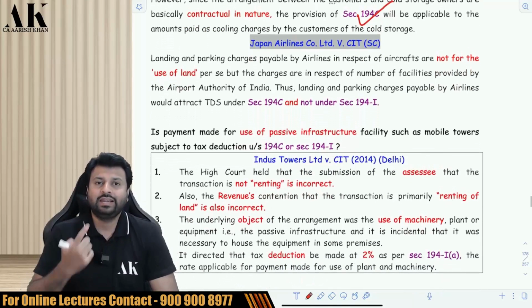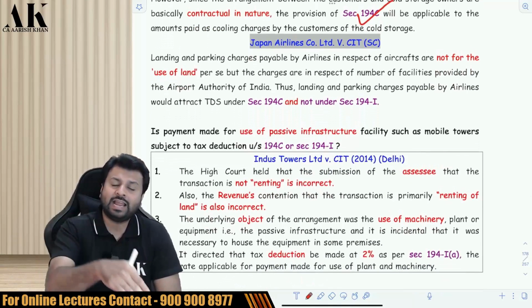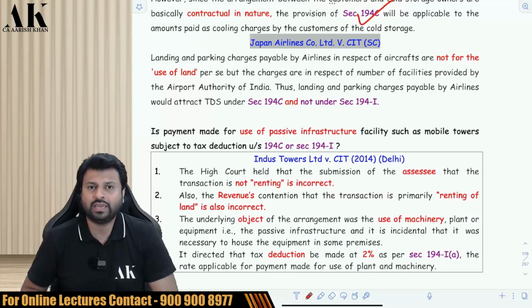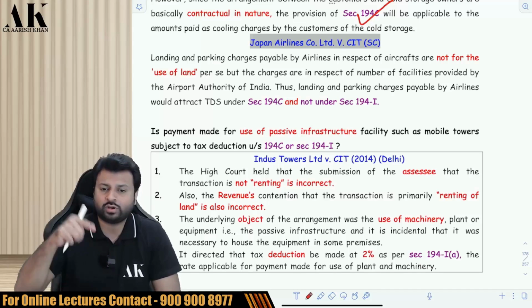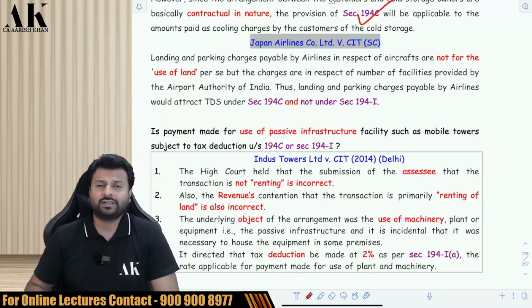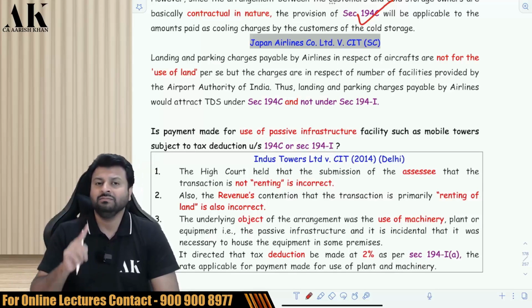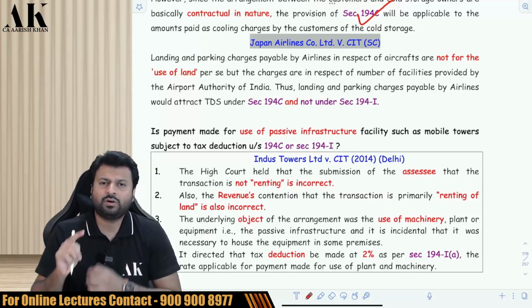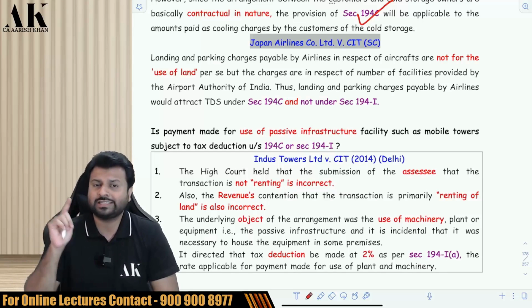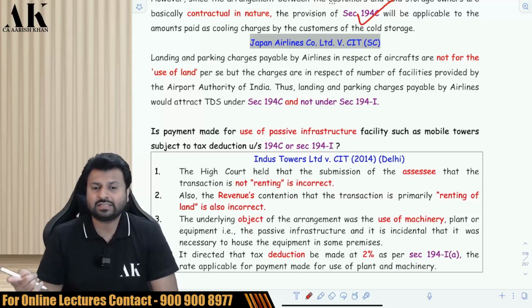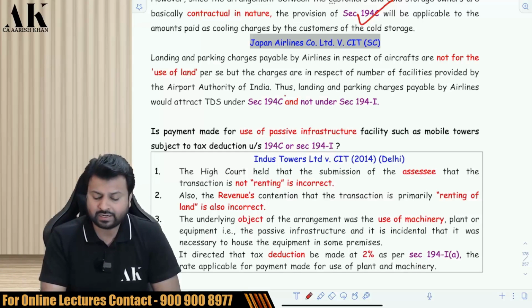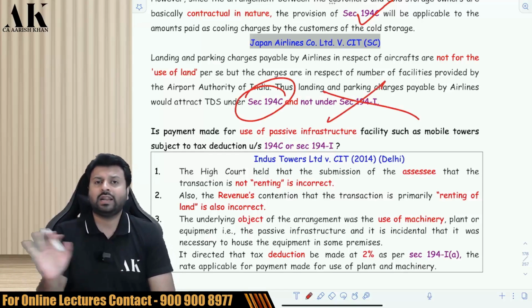Be very careful. Next, when a Japan Airlines flight is landing at the Mumbai airport, they pay some landing and parking charges to the Airport Authority of India. Are they liable to deduct TDS under 194C or 194I? The Supreme Court of India in the case of Japan Airlines Company Limited, a very important case law, asked a lot of times in examinations, has held that the airport authority is not only giving you parking services, but is also providing many other services, and therefore the TDS will be deducted under 194C and not under 194I.